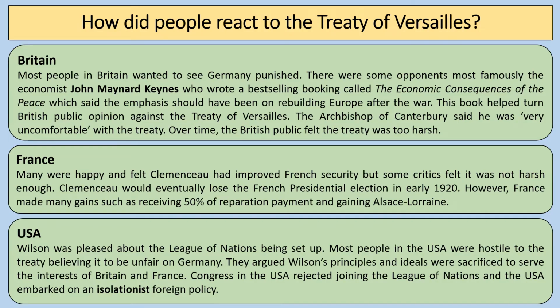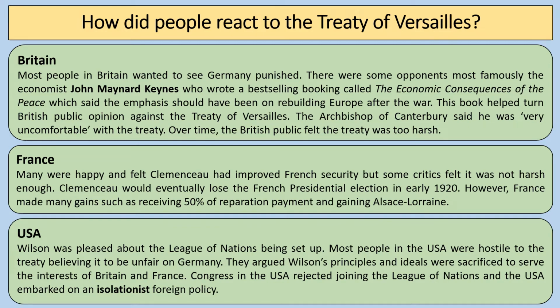But there were some very significant opponents to the Treaty of Versailles. And the one person I really want to draw your attention to is John Maynard Keynes. Now, John Maynard Keynes was a very famous economist. So that meant he was an expert on things to do with money and trade and how economies in different countries worked. And he wrote a best-selling book at the time, called The Economic Consequences of the Peace. And he basically argued that the Treaty of Versailles was all wrong in that it was all based around revenge and punishment, and actually the emphasis of the peacemakers at Versailles should have been about rebuilding Europe after the war.